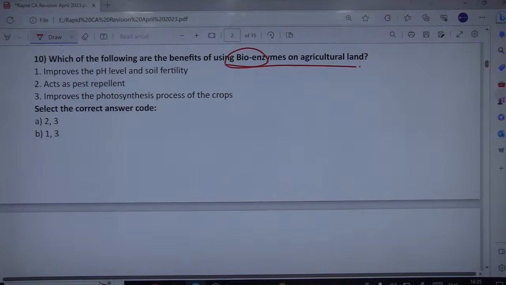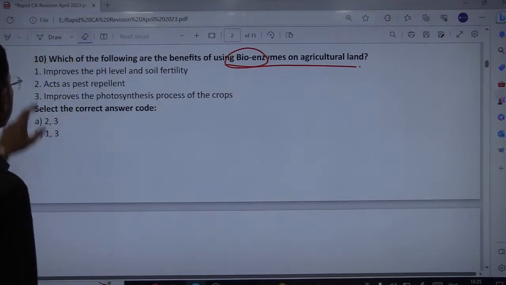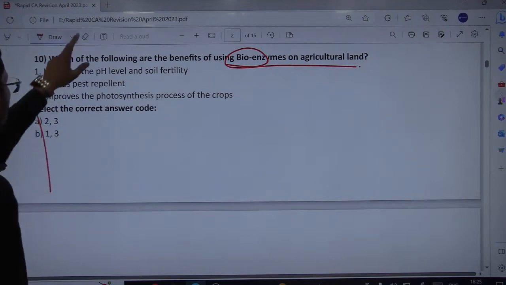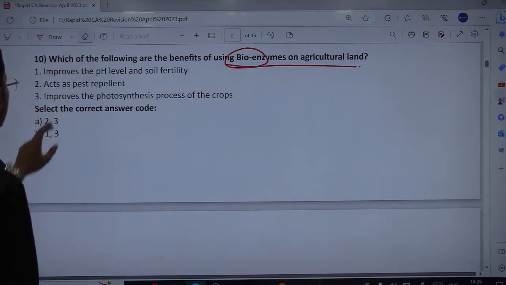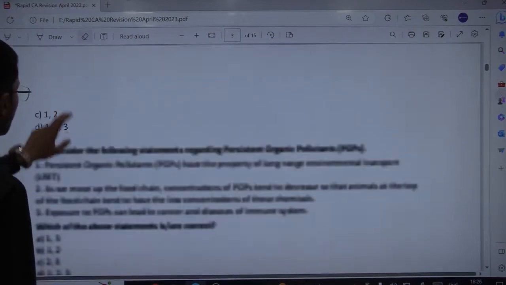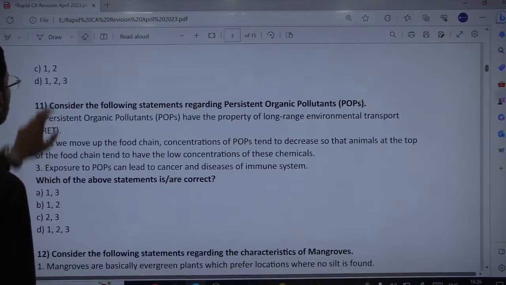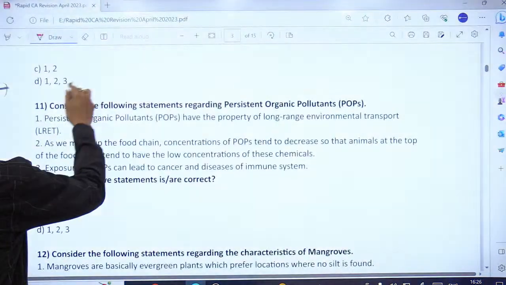Okay. So in terms of application, most of the times you find all of them as the application for a particular technology or any biological process. So all of the 3 seem to be correct here.